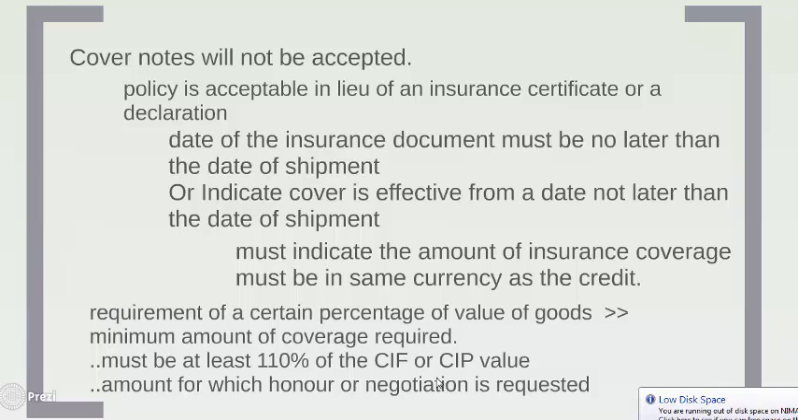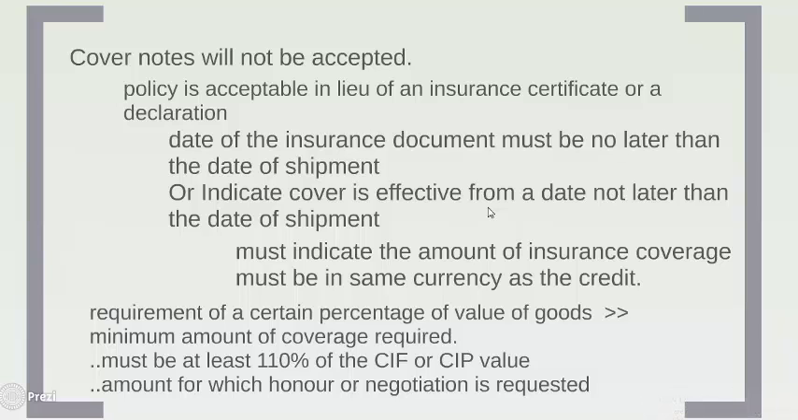The date of the insurance document must not be later than the date of shipment. Why? The insurance document is a cover for risk during transit, and if it is dated after the date of shipment, it is possible that the cover is not there for a certain period of time for these goods. So the insurance document should be dated on or before the date of shipment. Alternatively, it should indicate that the risk cover is effective from a date not later than the date of shipment.